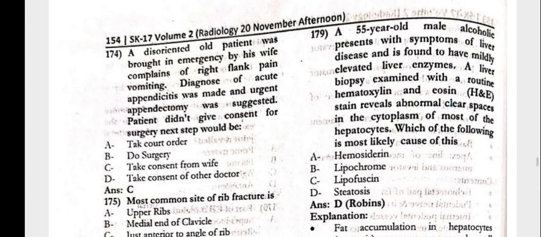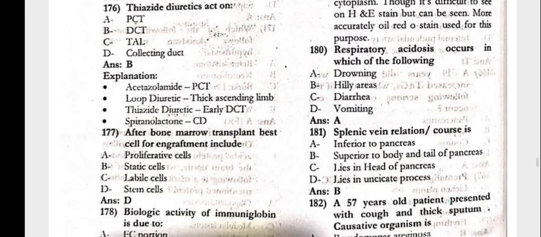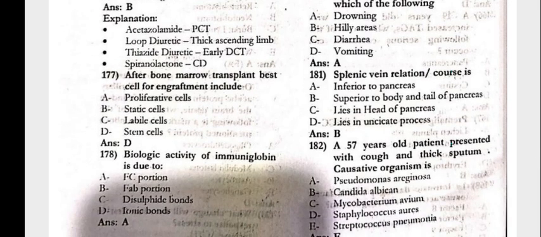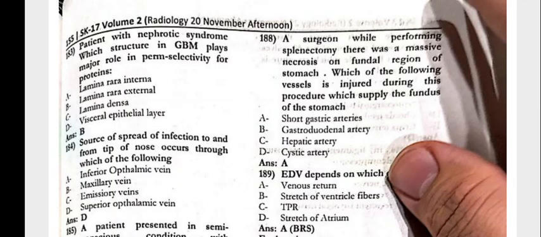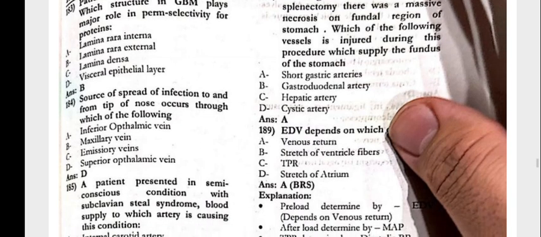155. That is the scenario of the steatosis. 180. Respiratory steatosis occurs in which of the following? That is drowning. Splenic vein course is in the superior to the body and the tail of pancreas. 183. Patient with the nephrotic syndrome, which structure in the GBM plays major role in the permselectivity for the proteins? That is the lamina densa.